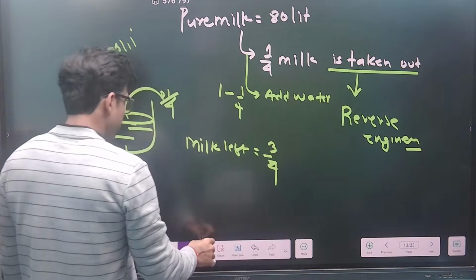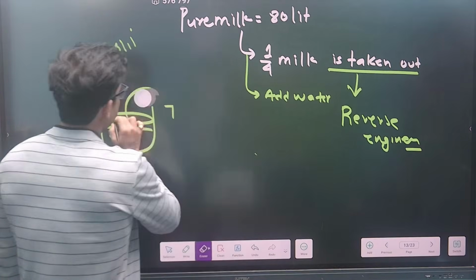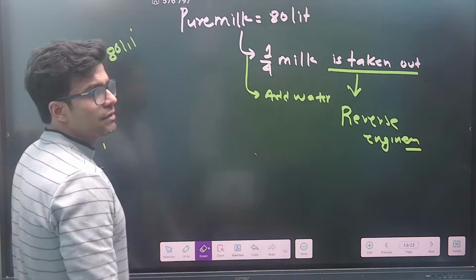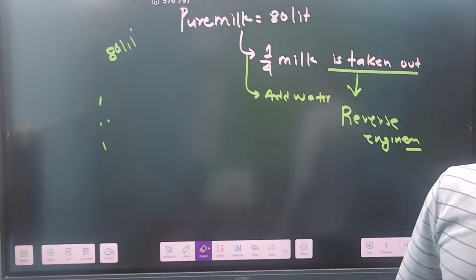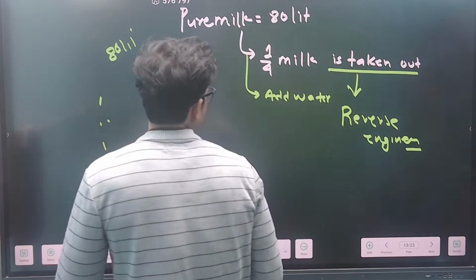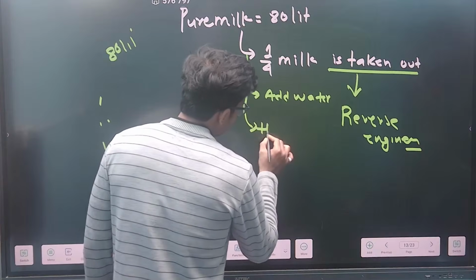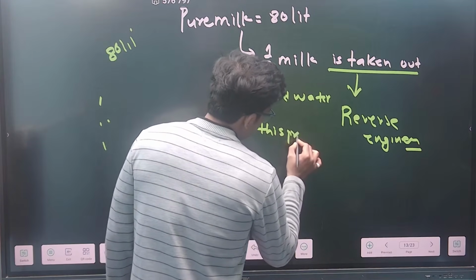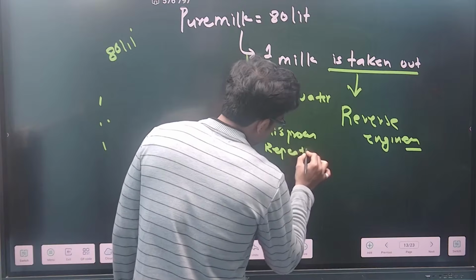You will add water to it. And suppose I say this process repeats 3 times. Now see, this is very important. This process repeats 3 times.